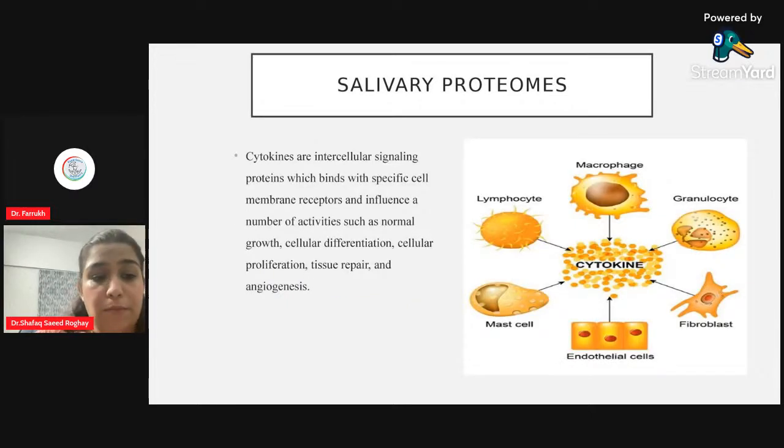Okay, now at the beginning of my lecture, I told you that these proteins are not only released in the saliva from the salivary glands, but there are cells within our oral mucosa, which are macrophages, granulocytes, fibroblasts, endothelial cells, mast cells, and lymphocytes. There are proteins released from these cells also, and these proteins are known as cytokines.